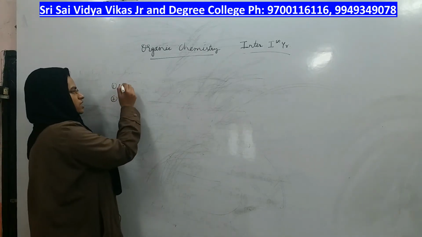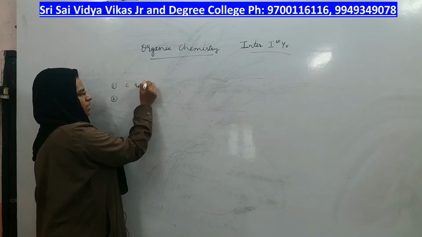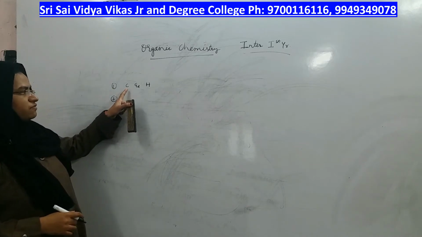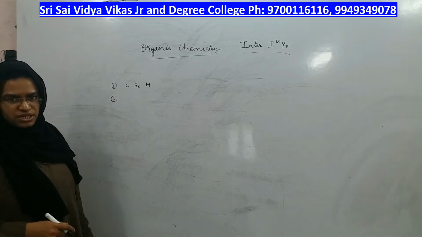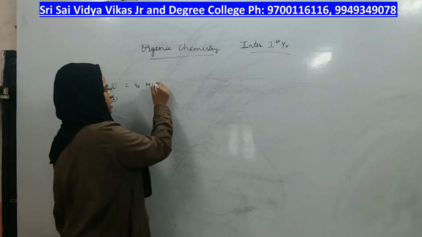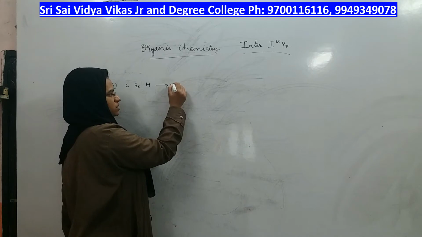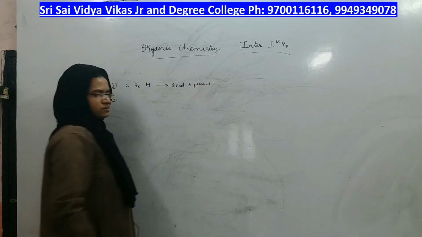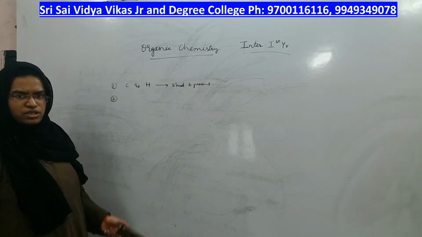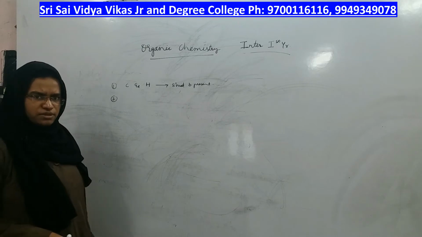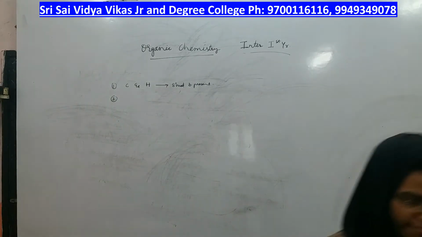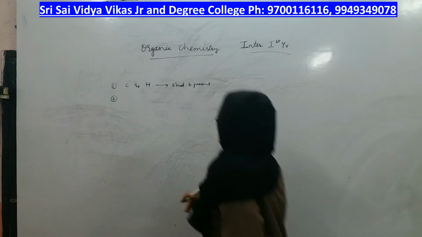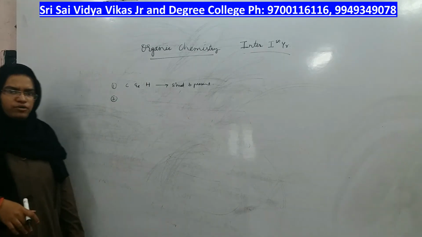Any compound in which carbon and hydrogen are present is called an organic compound. Carbon and hydrogen should be present. Right? Carbon and hydrogen should be present in any compound, then it becomes organic. Right, this is the rule for any compound to be called organic.